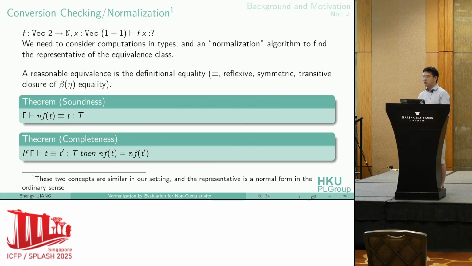We want our normalization, type checking, or conversion checking algorithm to enjoy the following 2 properties. The first is soundness, which says it normalizes a term to an equivalent term. The second is completeness: given 2 terms equivalent by this equivalence relation, our normalization algorithm gives the same syntactic normal form.